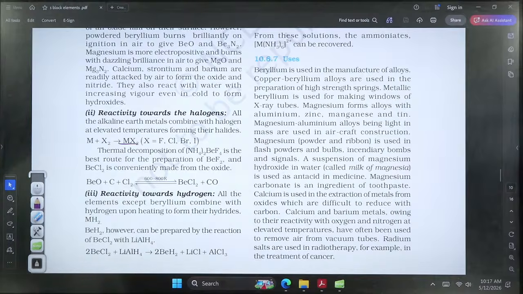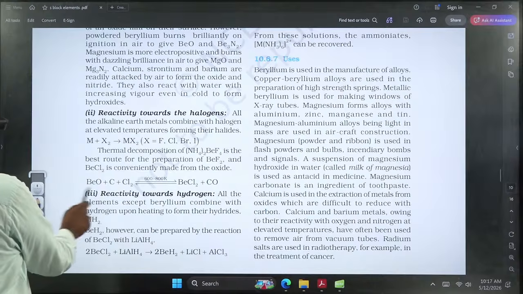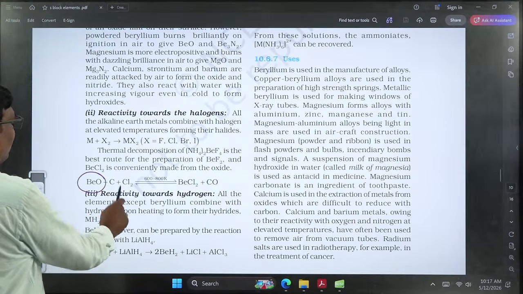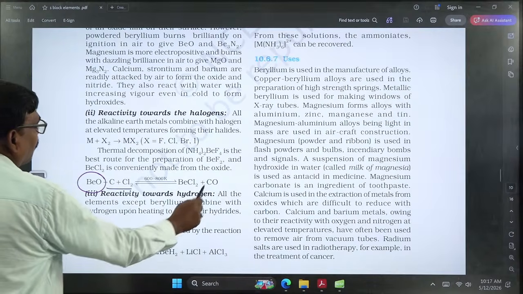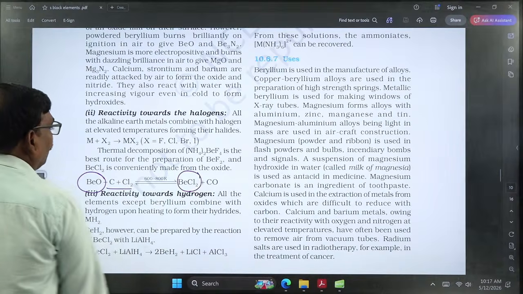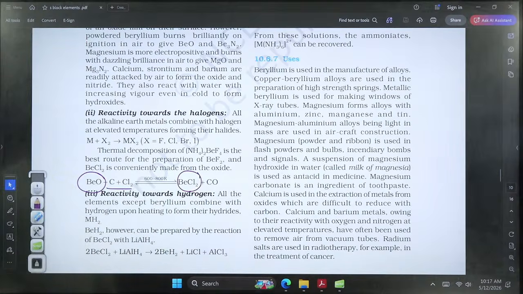Another way is also there to produce the fluorides and chlorides. Here beryllium oxide, which has amphoteric nature, will react with chlorine in the presence of carbon to produce beryllium chloride. Actually, that beryllium chloride has covalent character because of its small size.